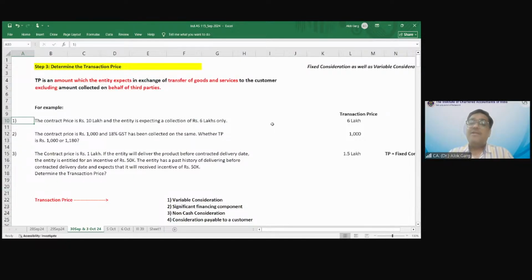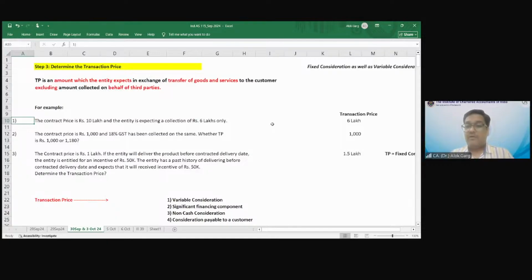Yes, you are right. The transaction price for the purpose of recognition of revenue will be only that price which the entity is expecting to collect. Of course, this 4 lakh will also become transaction price, and will be recognized as revenue only when the certainty of collection exists.